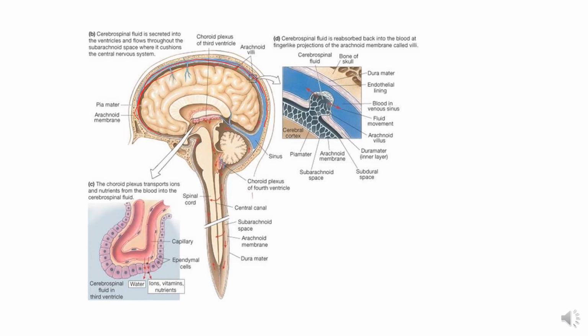through the subarachnoid space. So this is the subarachnoid space, and a tissue of the subarachnoid space extends into the dural venous sinus. This tissue is known as arachnoid villi. So the CSF gets absorbed into the blood of the venous sinuses through arachnoid villi. These arachnoid villi are valve-like structures.